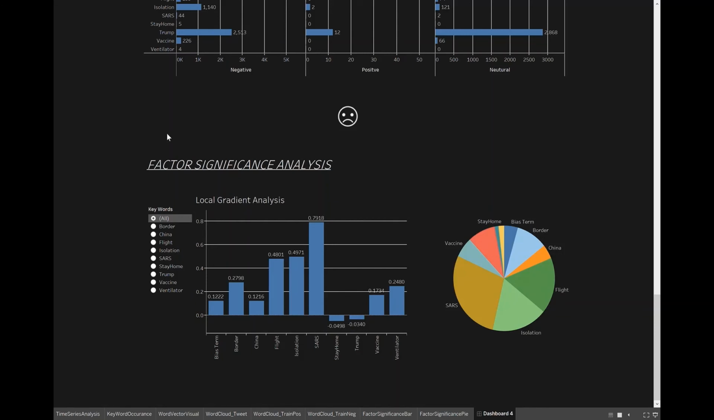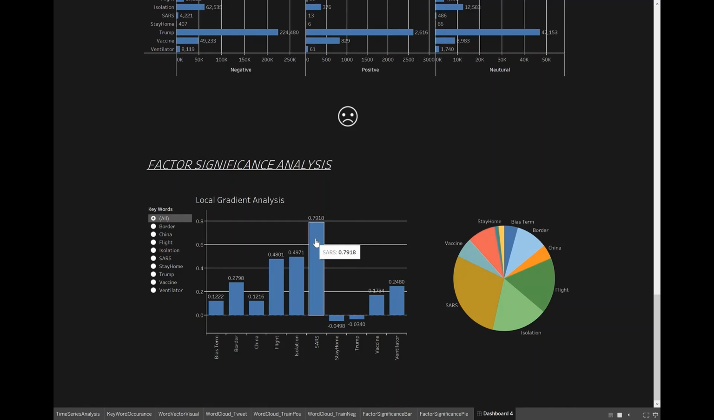Besides examining how the public sentiment changed over time, we're also interested in the correlation among the keywords we selected. We built a set of shallow neural networks using each keyword's data as the response variable to measure the local gradient so that we can capture the potential nonlinear relation. The higher the magnitude of the local gradient, the more impact it has on the response variable.